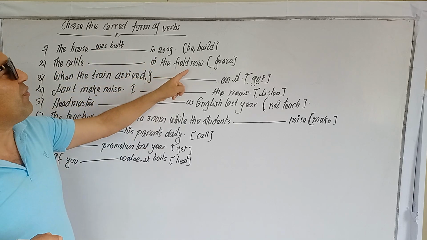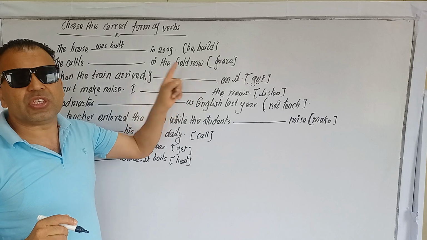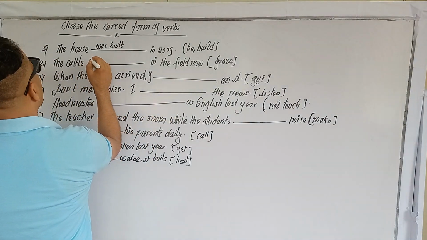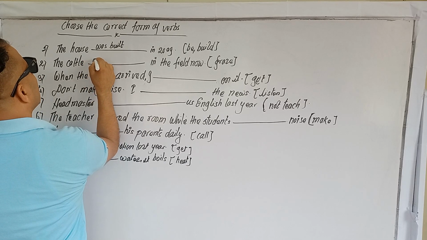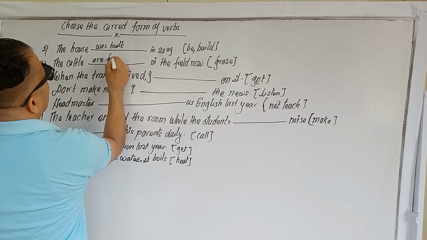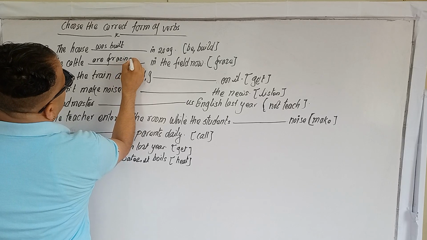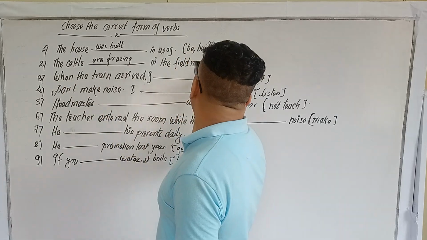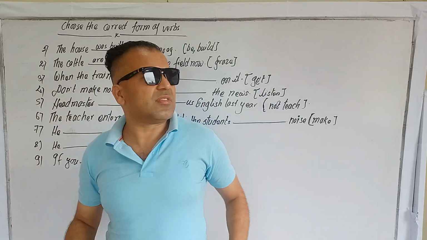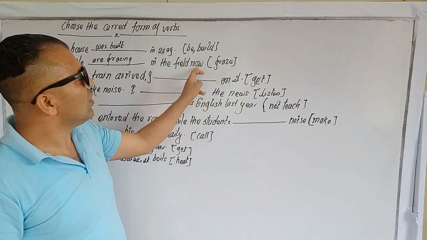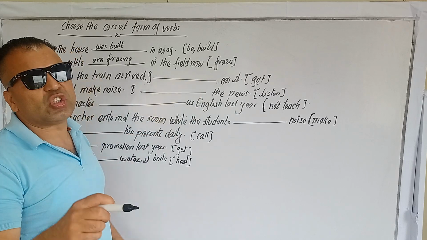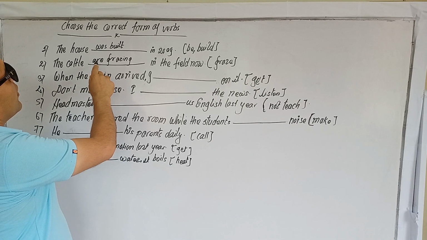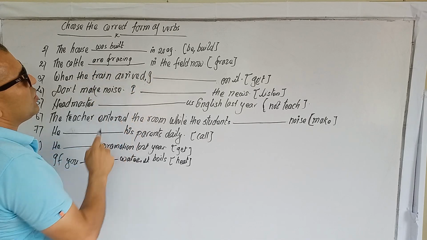The cattle in the field now. Now you see, "now" indicates the continuous function. The cattle are grazing in the field now. So we have to use the continuous tense, this continuous function, in the present. Simple present continuous tense is used here.